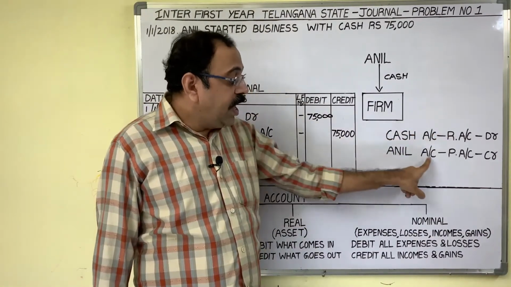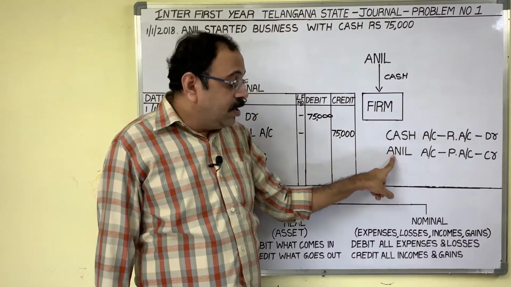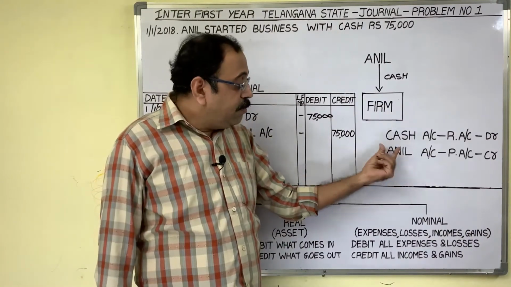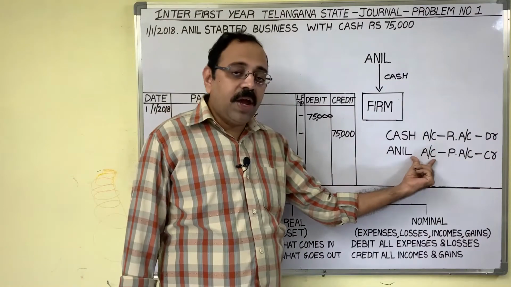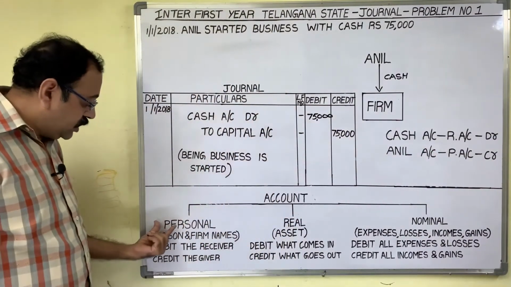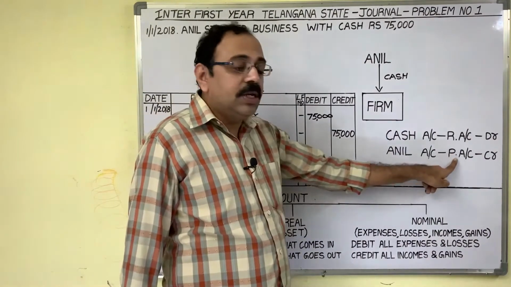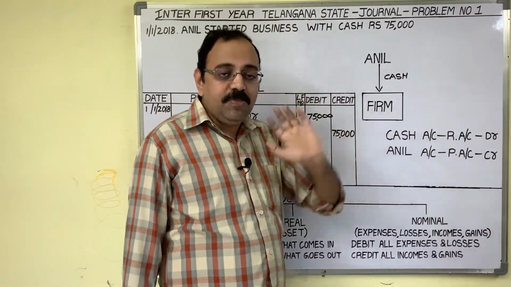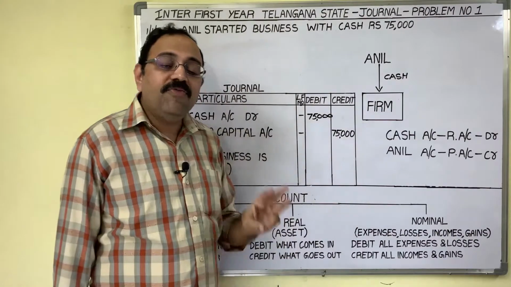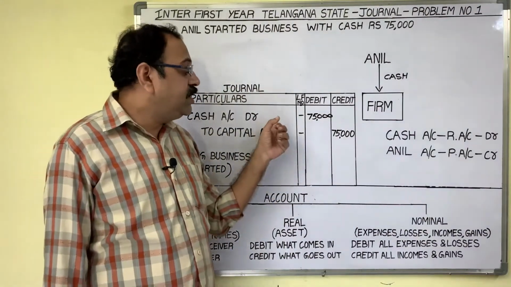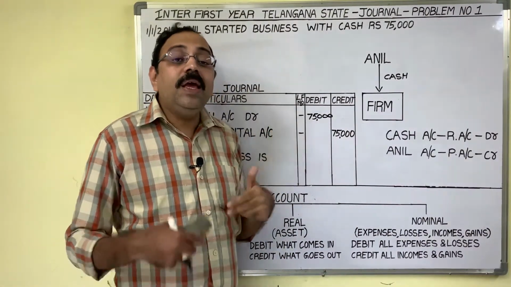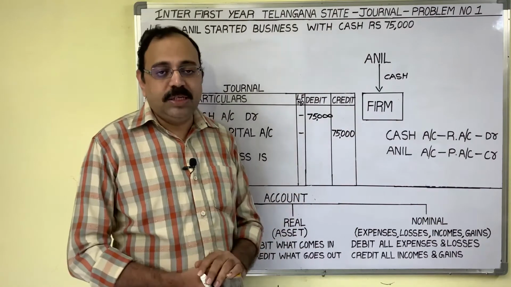Similarly, Anil account. Anil is one person's name, no? With a person's name, if you open any account, which account is that? Personal account. So Anil account is a personal account. The second step, grouping, is completed. Now the final step for writing a journal entry is applying the double entry principles.